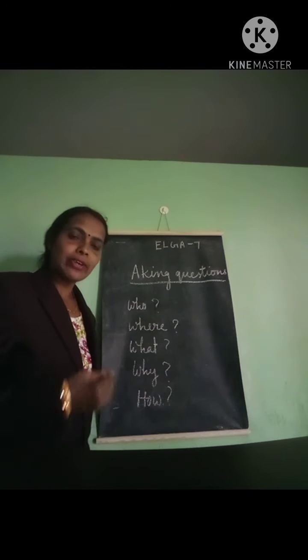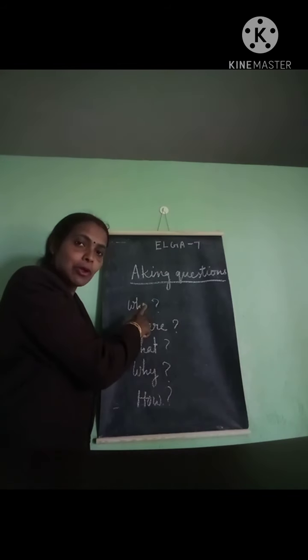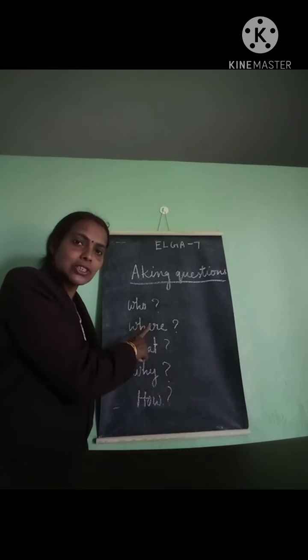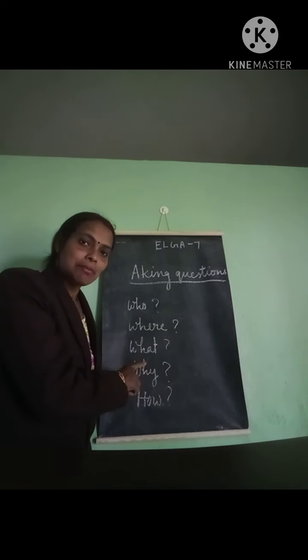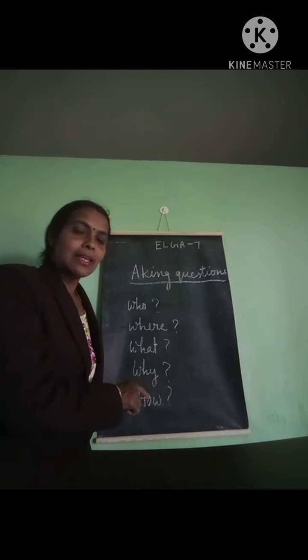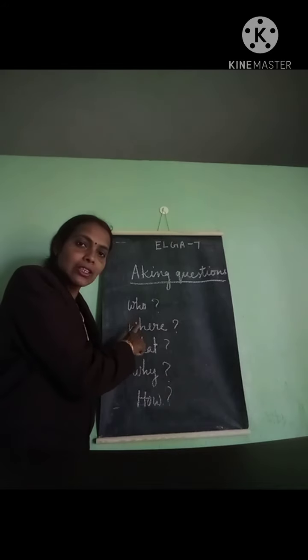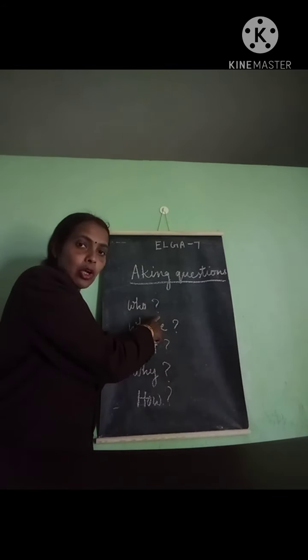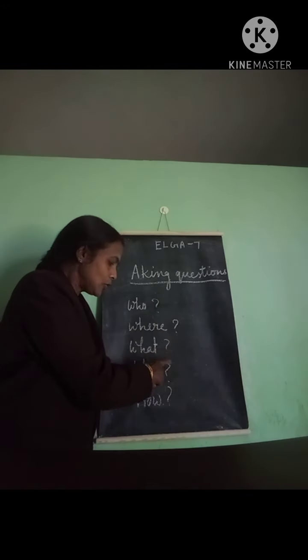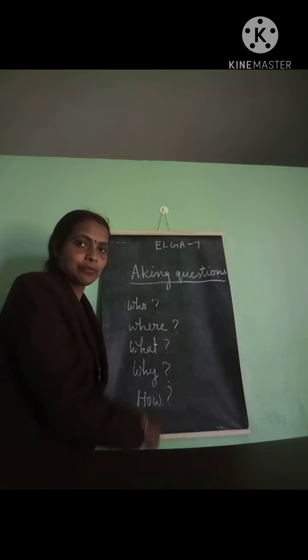Your question will be different from my question. When you are writing a question, never forget to put a question mark after the question is over.